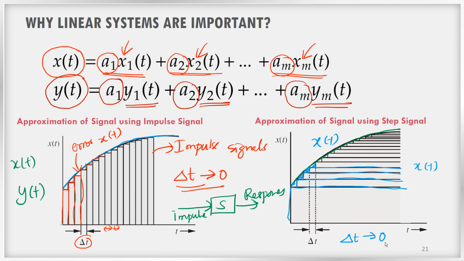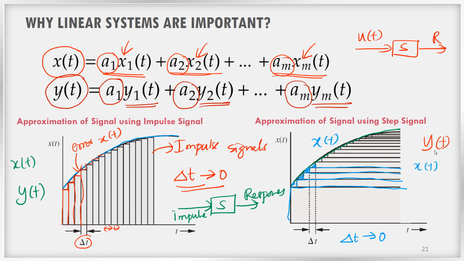Now what is the advantage of this? We have a system, and if we know the response of the system to the unit step signal, then by simply adding these responses we can predict what is y of t. We can predict the output of the system by adding these individual responses. So that is why we are studying these linear systems, right?